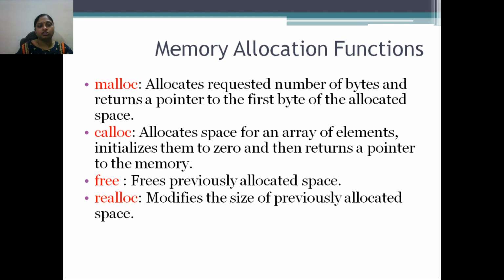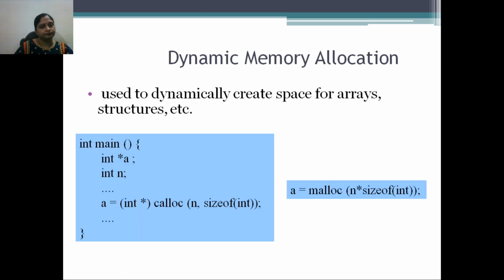Next is the free function. It frees previously allocated memory. Suppose you have allocated memory using the malloc and calloc functions. That memory is freed using the free function. Realloc: suppose we have to modify the size of previously allocated space. Using malloc and calloc, suppose you have allocated 100 bytes of memory and afterwards you realize that you want to allocate 150 bytes or 80 bytes. That modification you can do with the help of the realloc function.